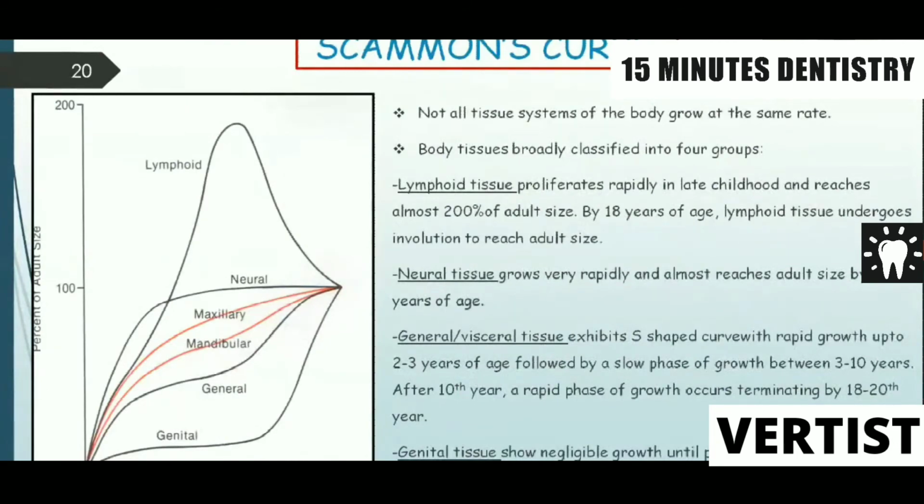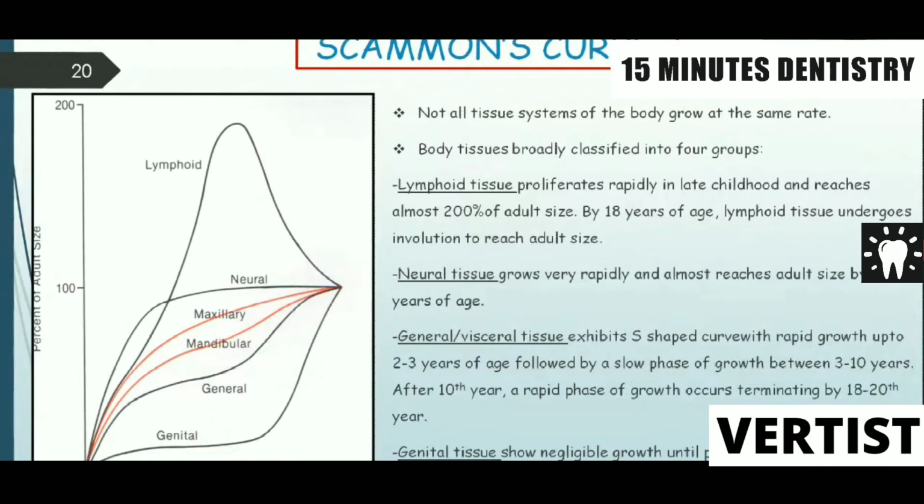Scammon's growth curve, as the diagram is showing you: not all tissue systems of the body grow at the same time. Body tissues are broadly classified into 4 groups. Number 1, lymphoid tissue, neural tissue, visceral or somatic tissue, and the genital tissue. Lymphoid tissue proliferates rapidly in late childhood and reaches about 200% of adult size. By 18 years of age, lymphoid tissue undergoes involution to reach adult size.